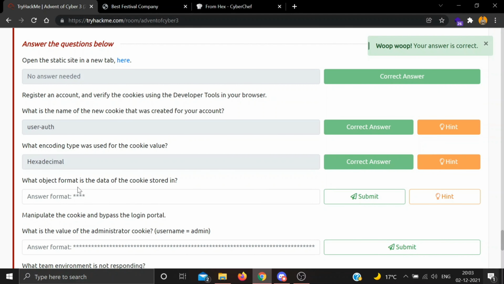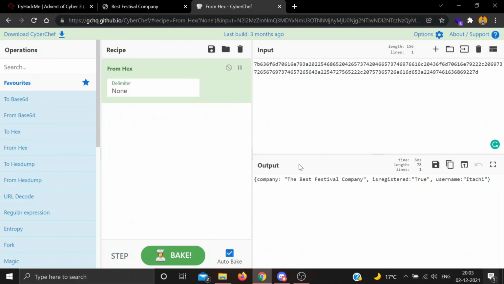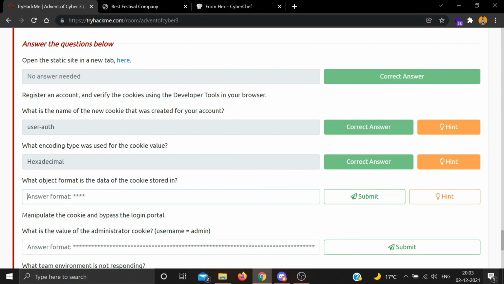Cool. Now what object format is the data of the cookie stored in? So data of our cookie is company, the best festival company, is registered true, and username, the username I gave. So it is in the dictionary form, which is mainly JSON format. So answer must be JSON.